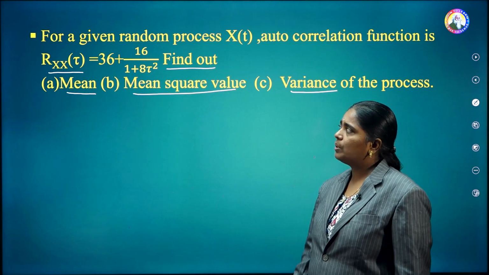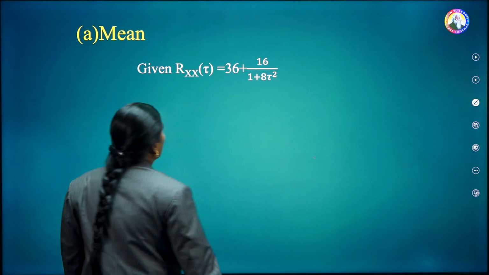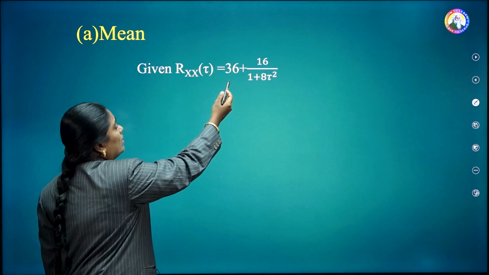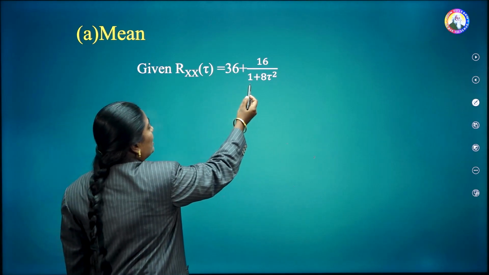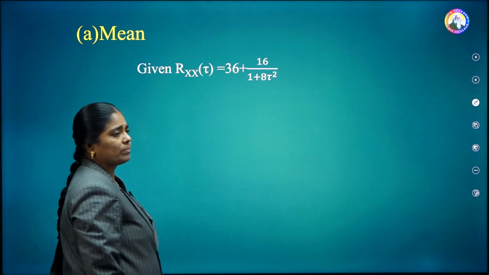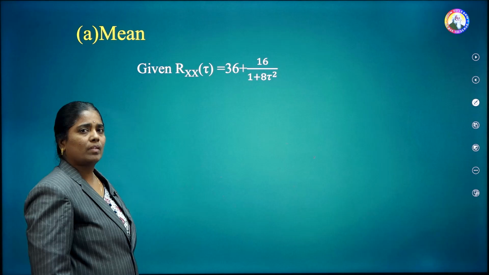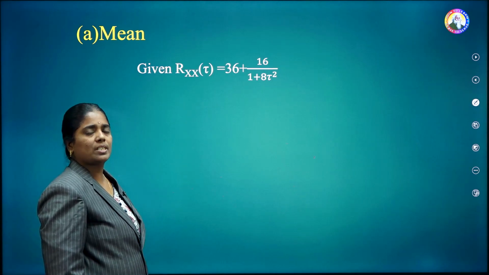First, we will calculate the mean value. Let us write the given equation: R xx of tau is equal to 36 plus 16 by 1 plus 8 tau square. Now we have to find out the mean value. In my previous videos, I have explained the properties of autocorrelation function.